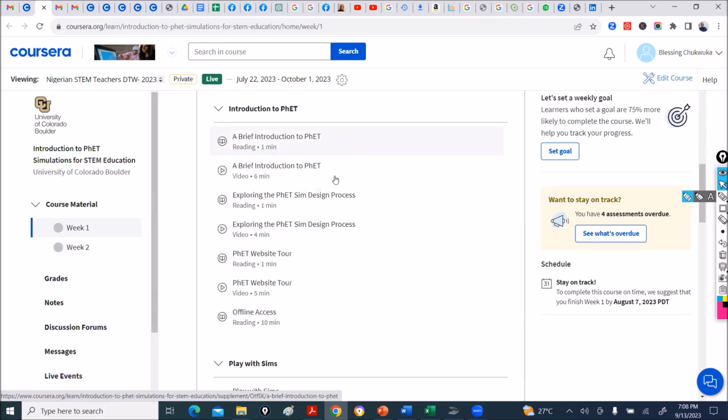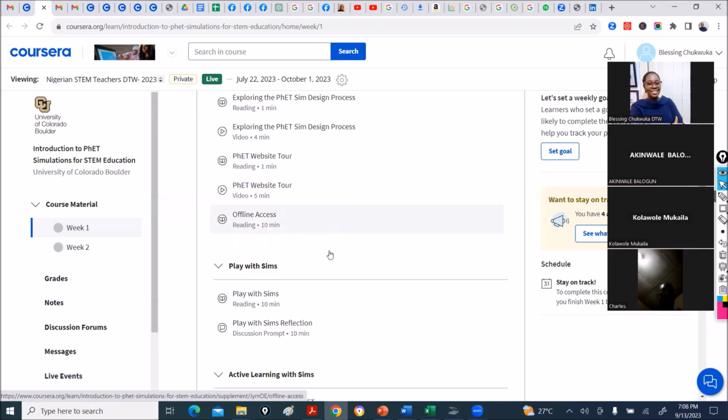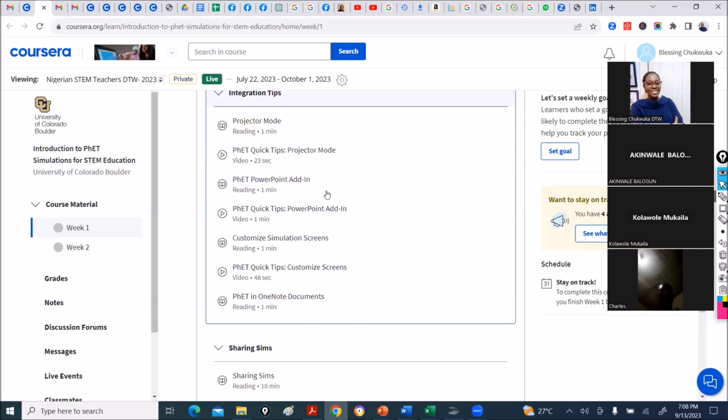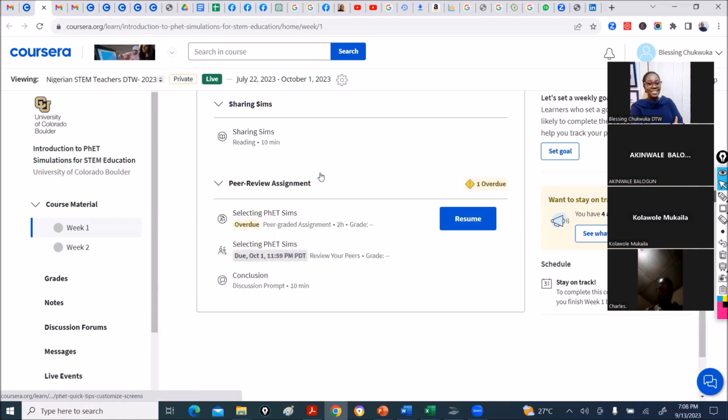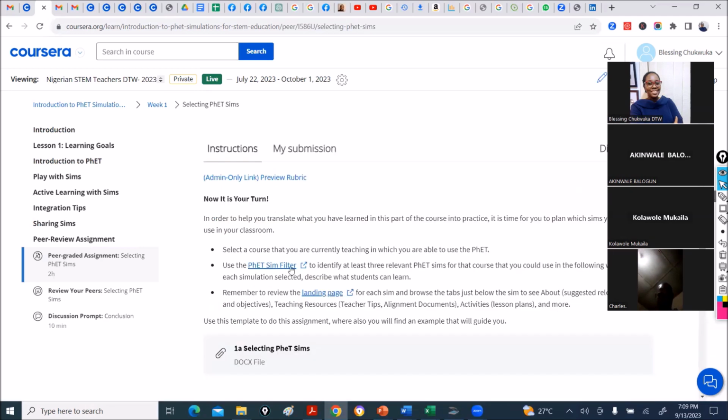Everything, you follow sequentially, one step at a time. Play with the sim, you also follow, and integration tips, till you get to your first assignment. This is where you submit your first assignment. You click here, selecting PhET simulation. You read through the instructions.